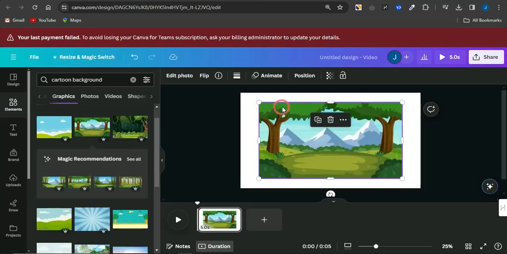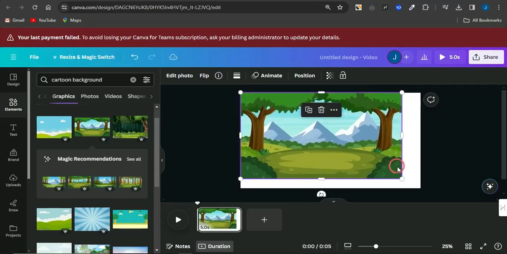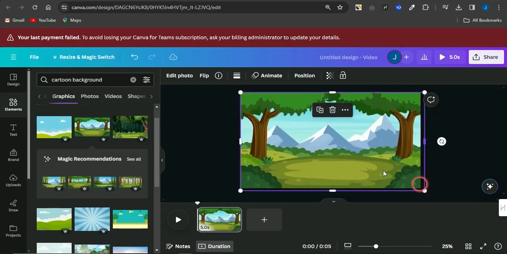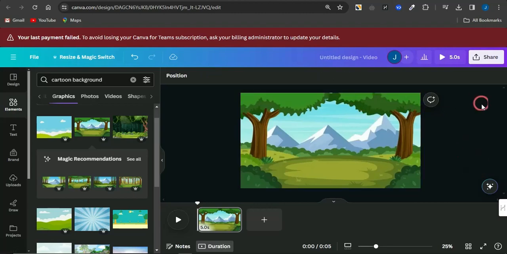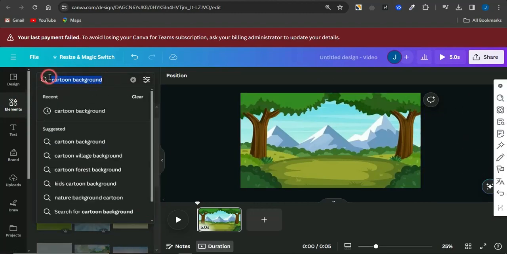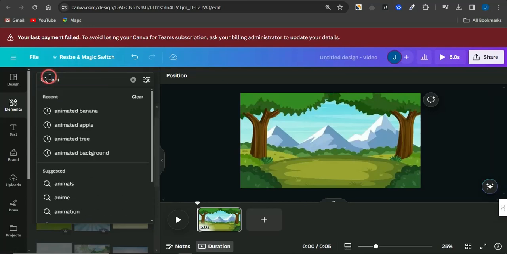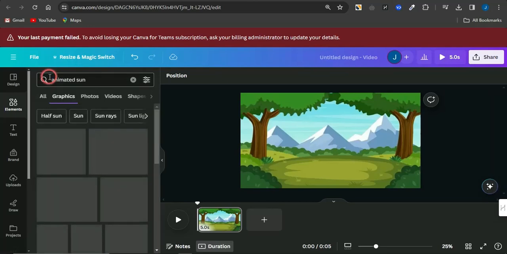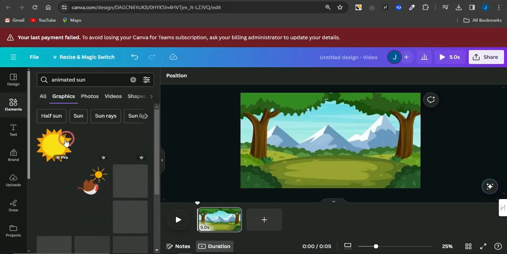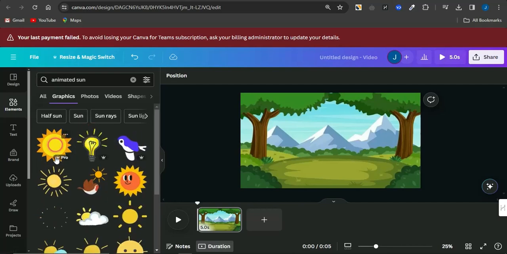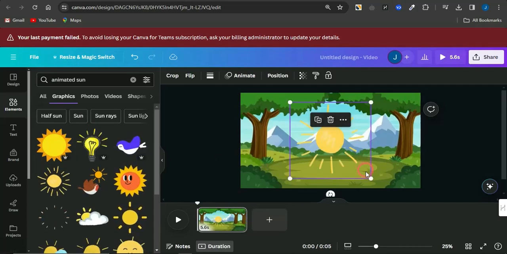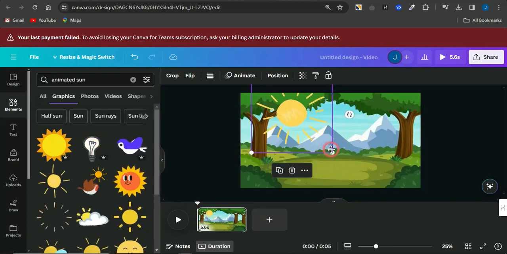Now if I do want to utilize this background, I'm going to select that. I'm just going to go into stretching the background to actually fill the entirety of the video, or we adjust that as the size. Once I've selected this, maybe I want to just simply go on to selecting this section and type in animated sun. So if I do search for animated sun right now, I'll be able to see a very cool and animated sun that I can just simply go on to utilizing to make the place look quite bright.